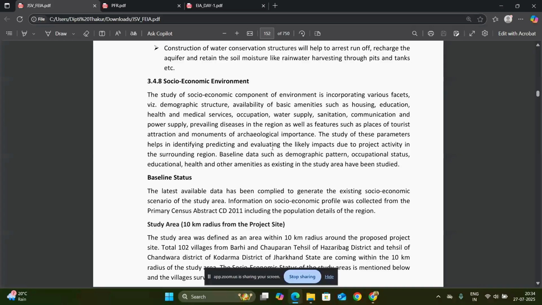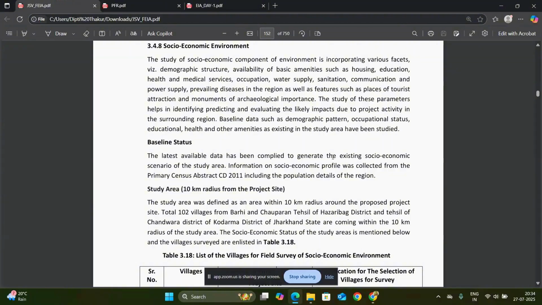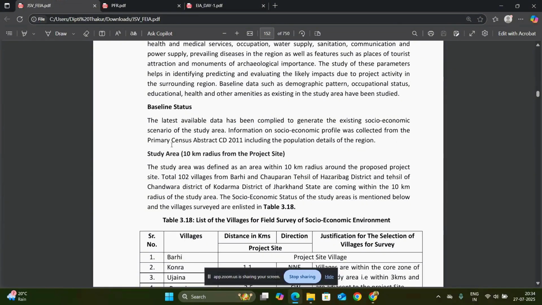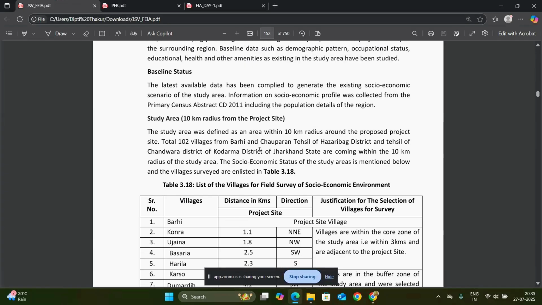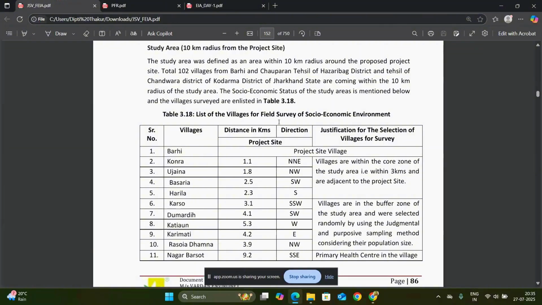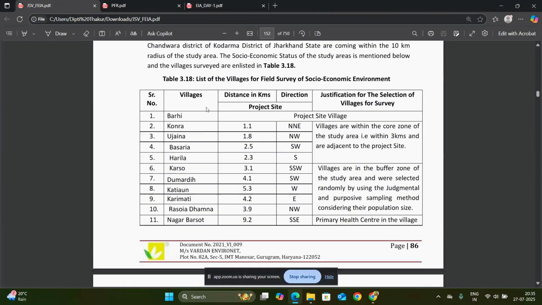Next, important is the socio-economic environment, and for the socio-economic environment, the baseline is taken from the Primary Census Abstract 2011, and again the study area is the 10 kilometer radius, and then the list of villages for the field survey of socio-economic is there. So all the villages, their distance from the project site.